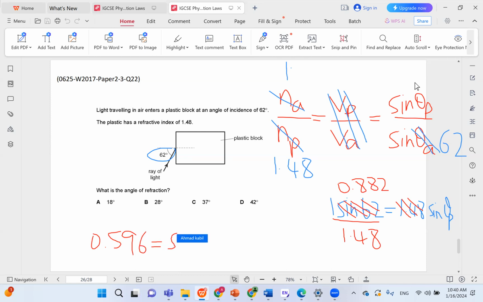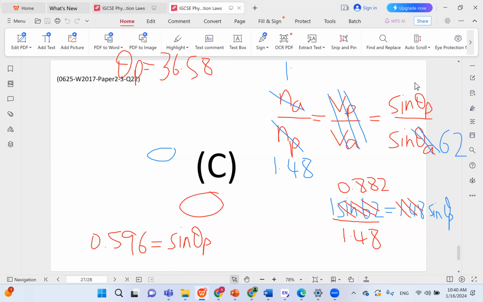So 0.596 equals sine theta p. The final step is to shift sine 0.596, get the inverse sine of that. So shift sine 0.596, and theta p is equal to 36.58. And the closest to that is 37. So we're going to go with C as the correct answer.